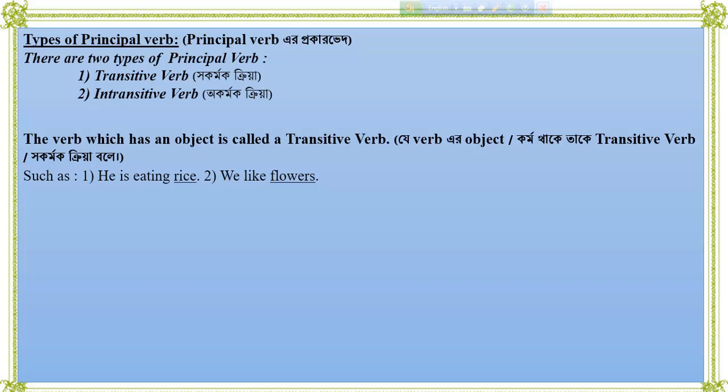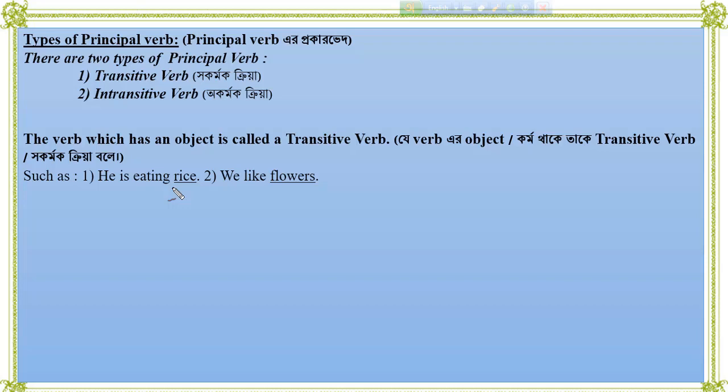Number 2, we like flowers. Here in the first sentence, rice is the underlined word, and in the second sentence flowers is the underlined word, and they are the objects of the two sentences.